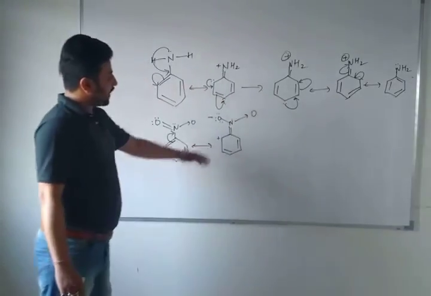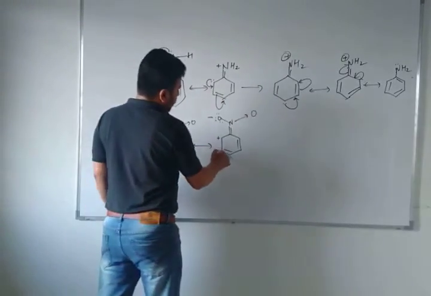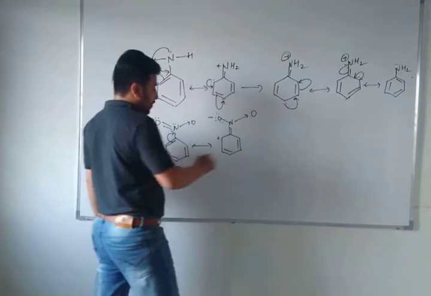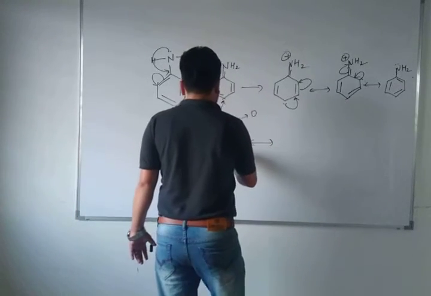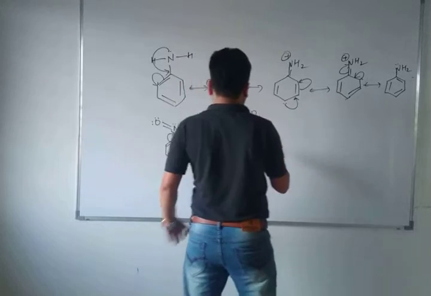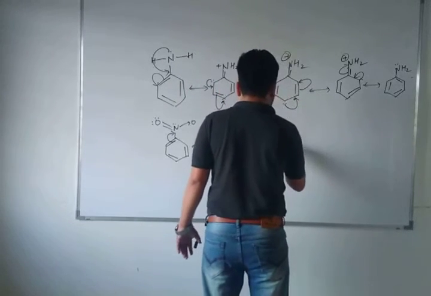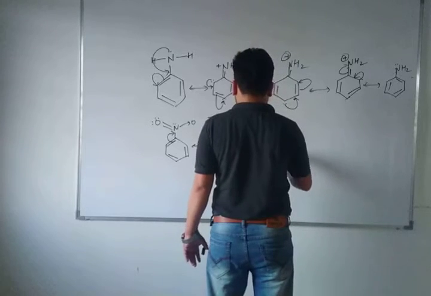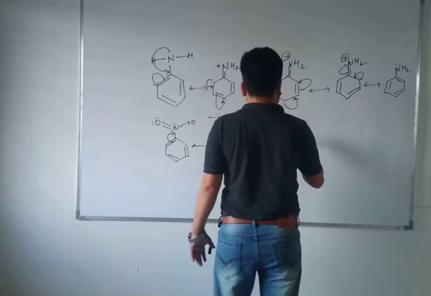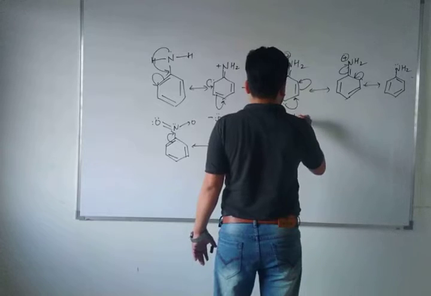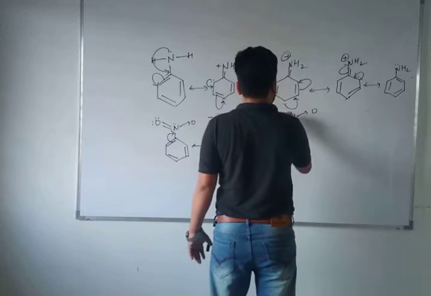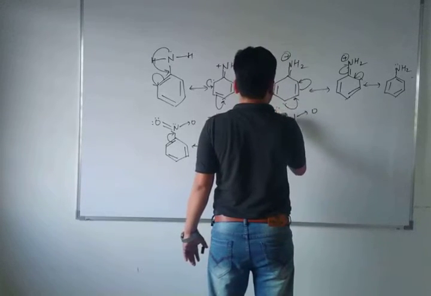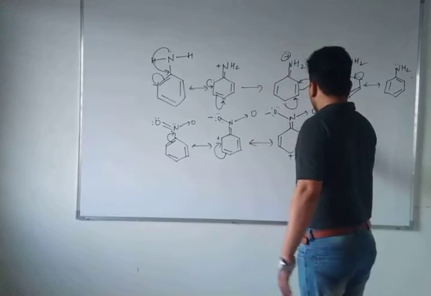Now what will happen in the second step? This pi bond will shift to here, wherever the lack of electrons is. So here this pi bond will shift, and in this carbon atom there will be a lack of electrons, right? This pi bond has shifted to this one, and now here there is a double bond of nitrogen. So this structure you will get.